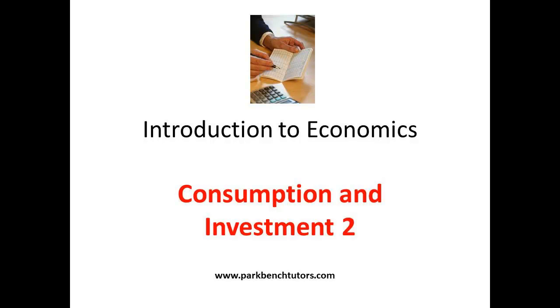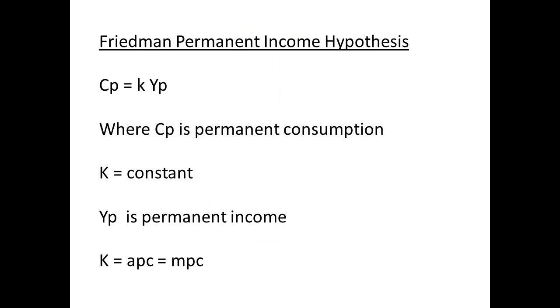This podcast is our second on consumption and investment. Friedman put forward a permanent income hypothesis. It was an attempt to address the idea that the absolute income hypothesis does not take account of wealth and interest rates, nor did it fit with long-run series data.